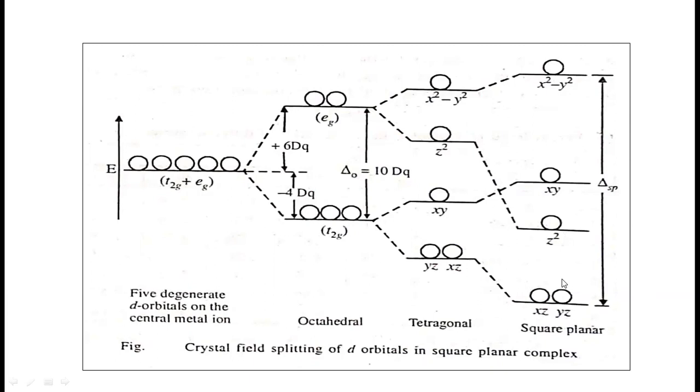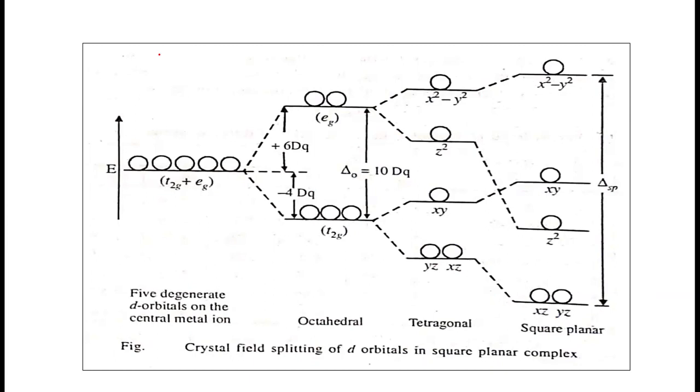Orbitals are split to a much greater extent here as compared to the octahedral. As compared to the octahedral complex, the crystal field splitting will be larger here. They are split into 4 groups. This is one group, this is the second group, this is the third group, this is the fourth group. Now their energy levels will be in this way.